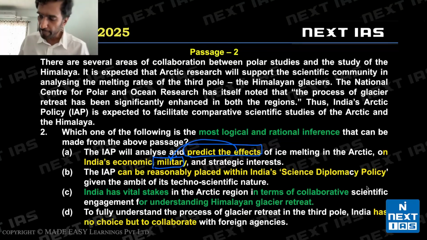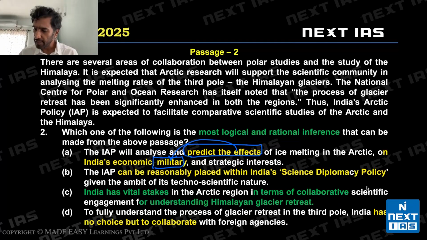Let's look at option B. Option B tells us the IAP can be reasonably placed within India's science diplomacy policy. Can be placed within science diplomacy. Science diplomacy is not discussed in the passage, beyond the scope of the passage. Option B is invalid. India has vital stakes in terms of collaboration.